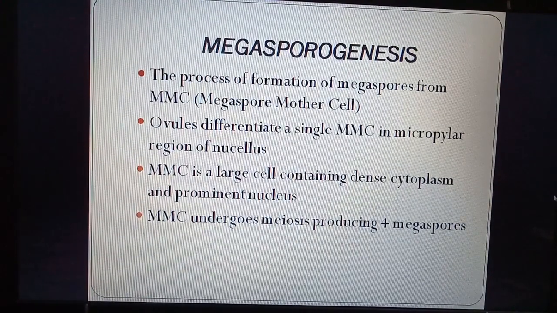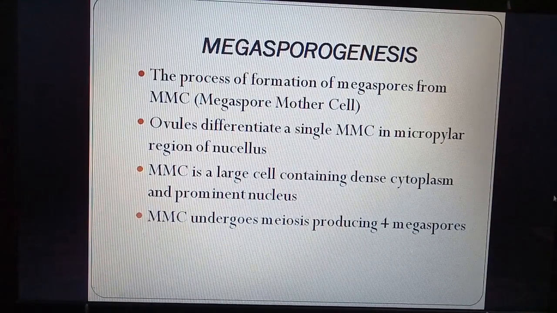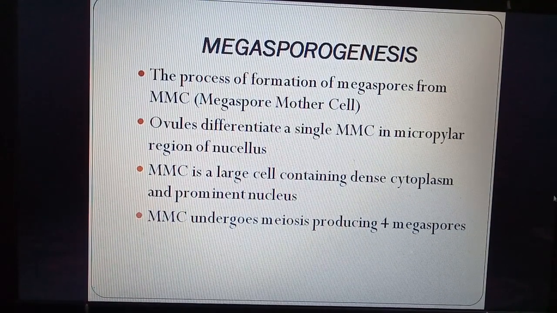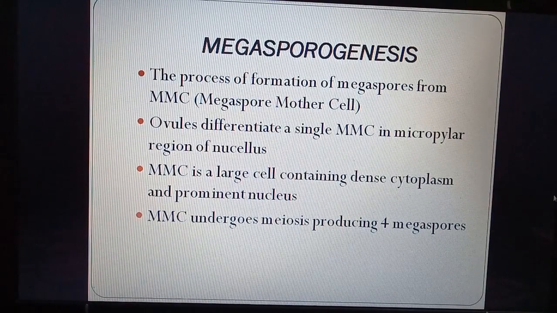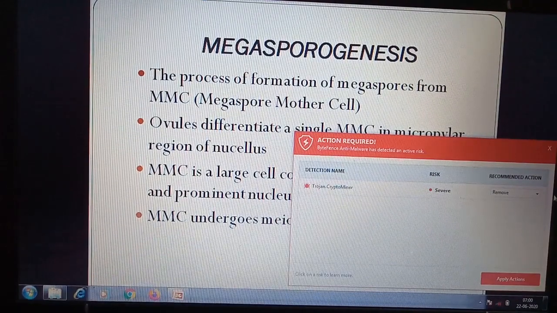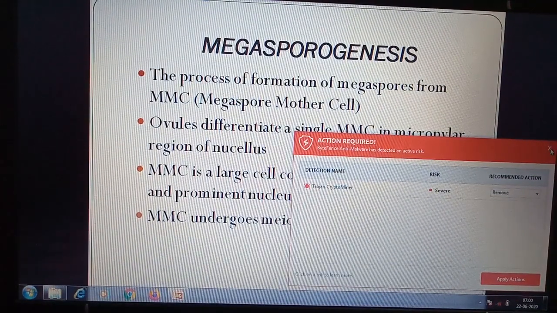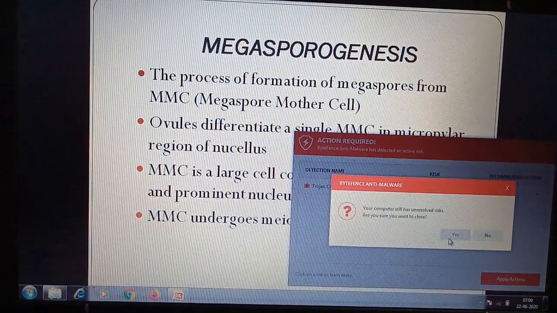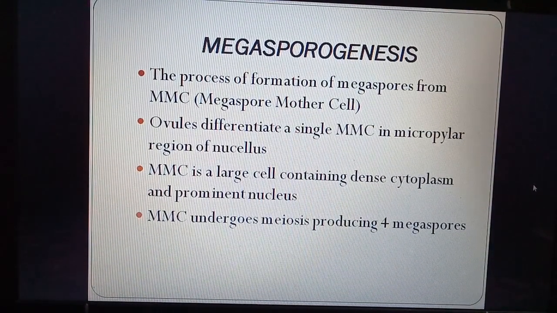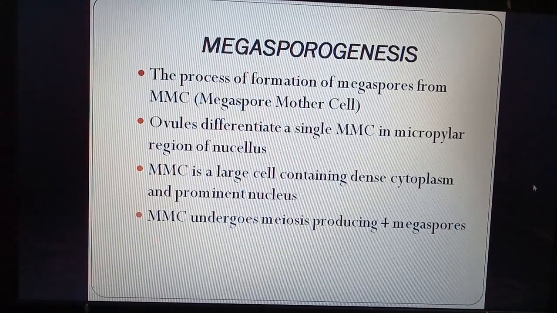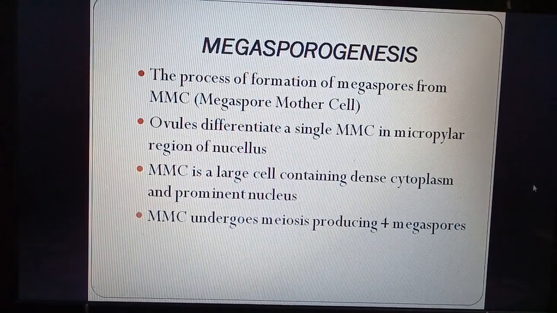Megasporogenesis. It is the process of formation of megaspores from the MMC, or megaspore mother cell. Ovules differentiate and form a single MMC in the micropylar region of the nucellus.